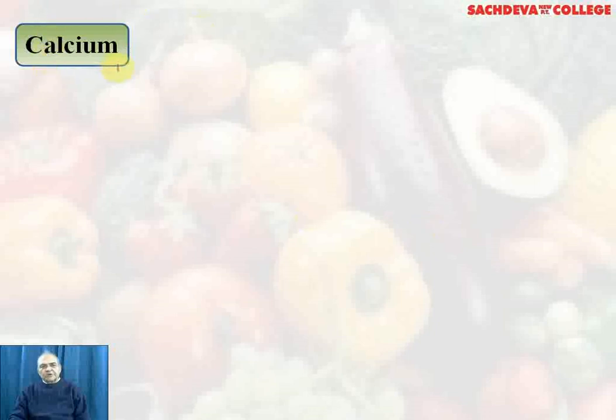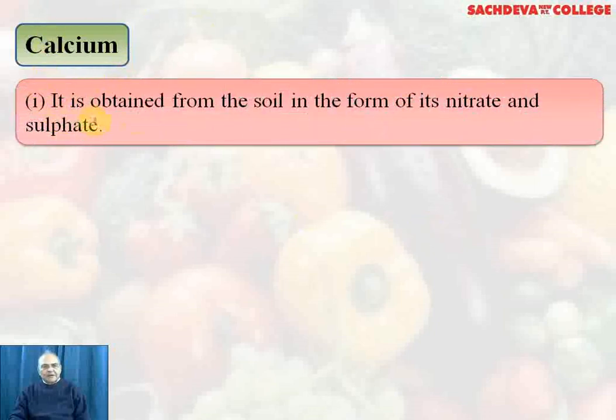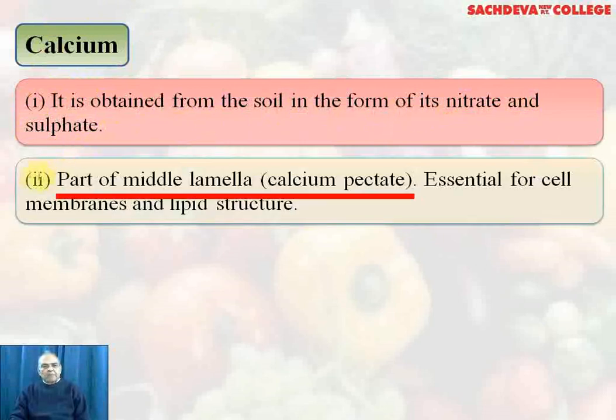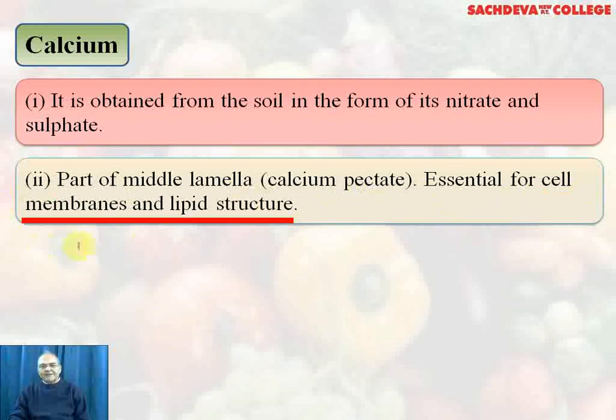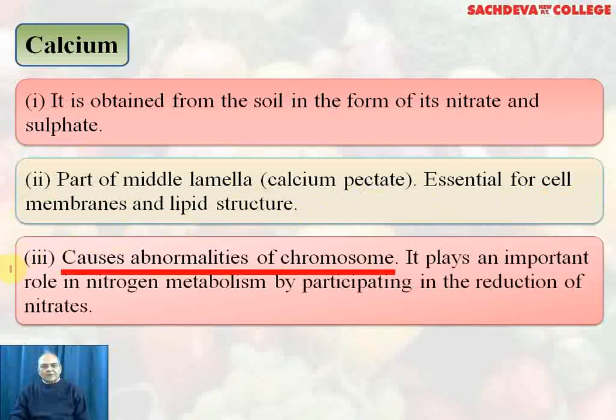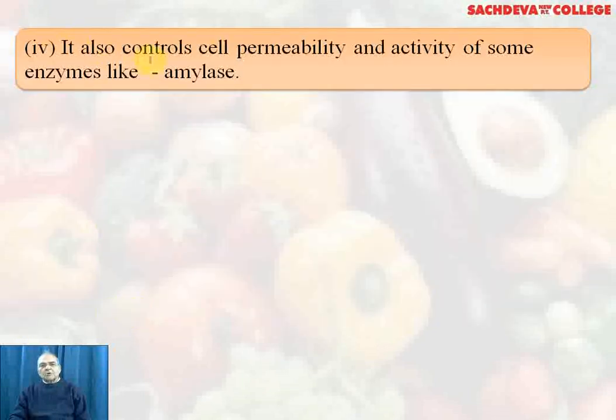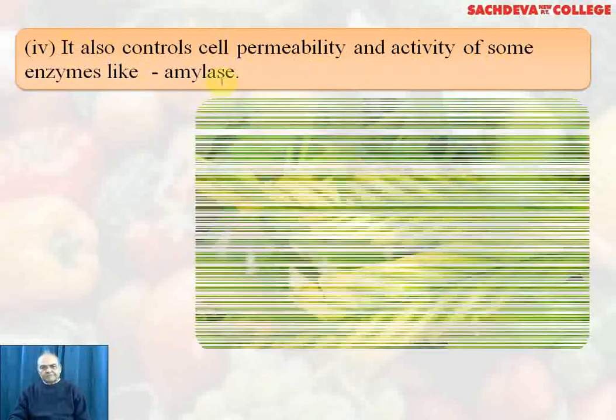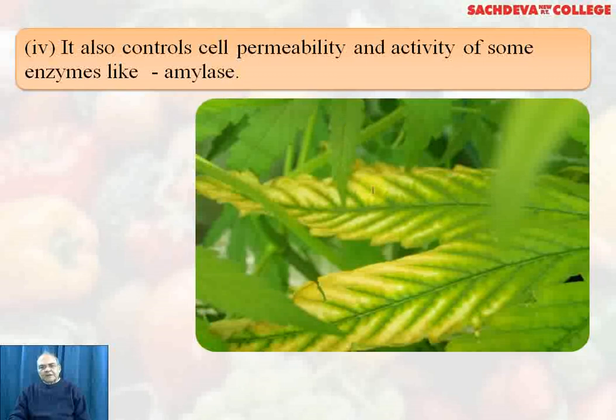Calcium. You know, it is required in very large quantities. It is obtained from the soil in the form of its nitrate and sulfate. It is part of the middle lamella, which is made up of calcium pectate, and is essential for cell membranes and lipid structure. It causes abnormalities of chromosome. It plays an important role in nitrogen metabolism by participating in the reduction of nitrates. It also controls cell permeability and activity of some enzymes like amylase. And here you can see the chlorosis in the leaves.